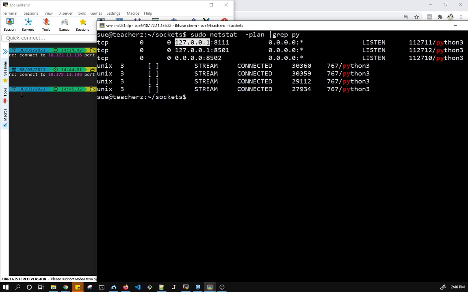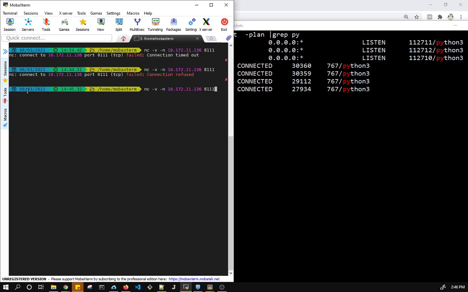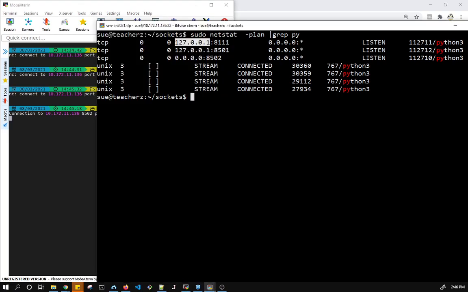So I'm not even going to try 8501. Well, actually, why don't I do that? It'll be just for fun. So this should also be connection refused. So the server's saying, well, that port's open, but there's actually nobody available for you because you're coming from the outside. But what about the last one, 8502? It succeeded. So it succeeded because I was able to bind to that port.